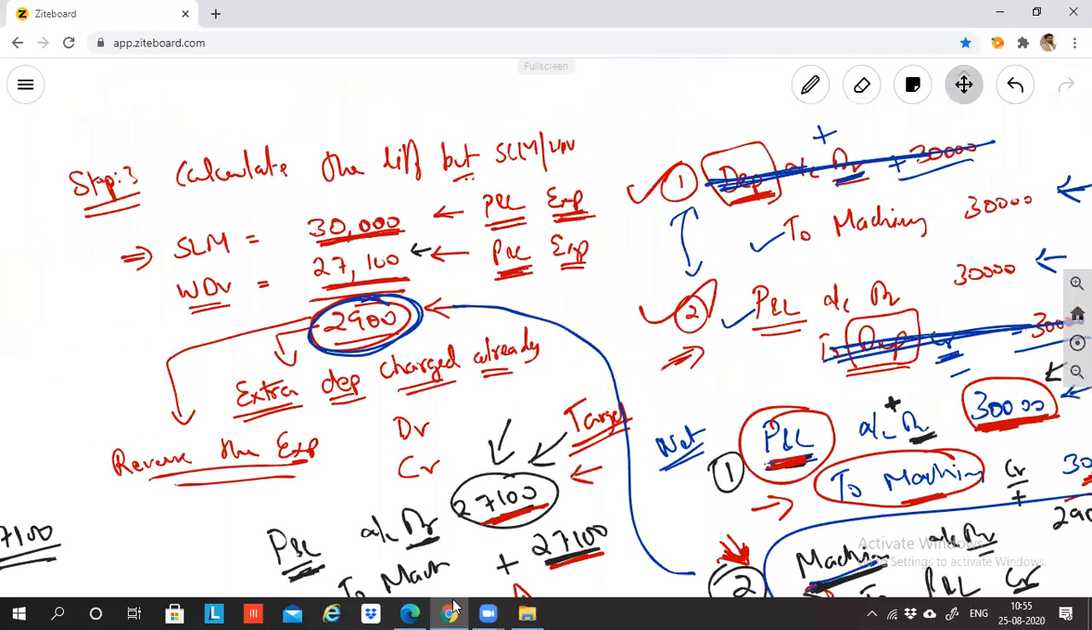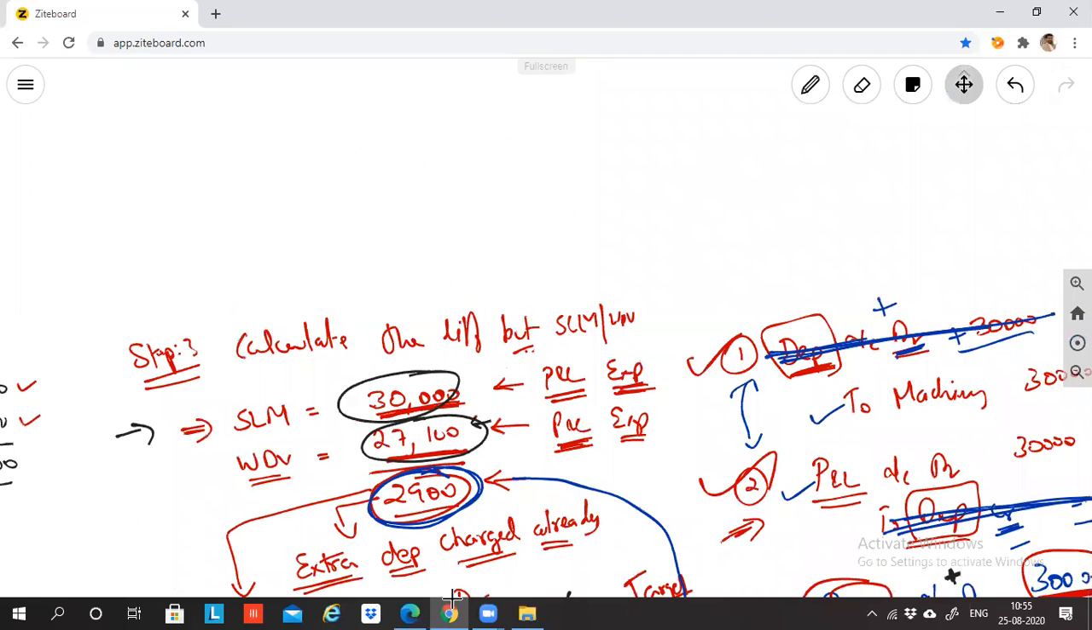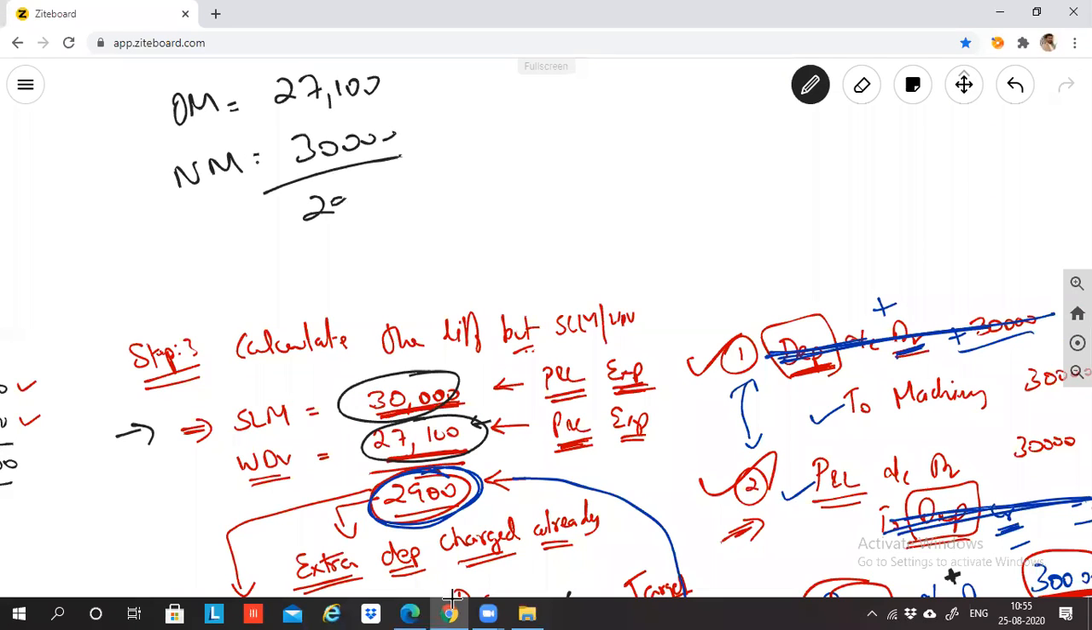In this question, it so happened that in the old method the depreciation was more, and in the new method the depreciation was less. As per the old method it was 27,100, and as per the new method it should have been 30,000. So again, the difference is 2,900. The old method's 27,100 is already recorded in P&L, but 30,000 should have been recorded into P&L. So you have recorded 2,900 rupees less in the profit and loss account.